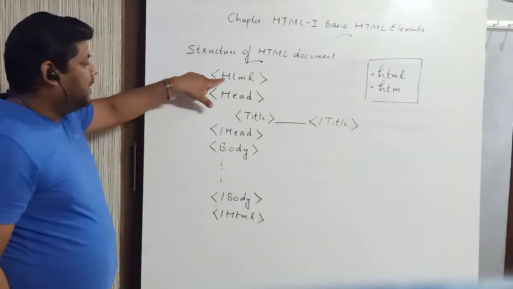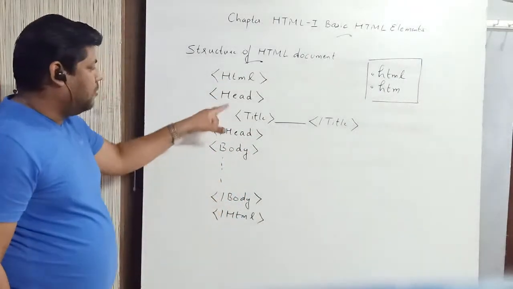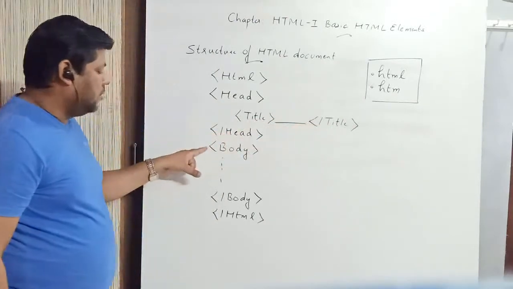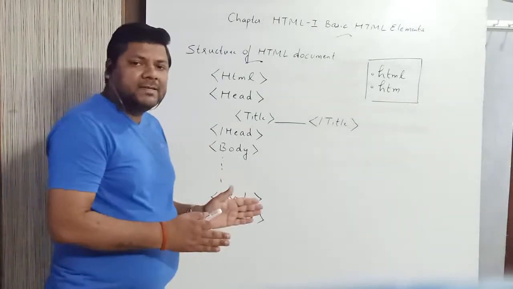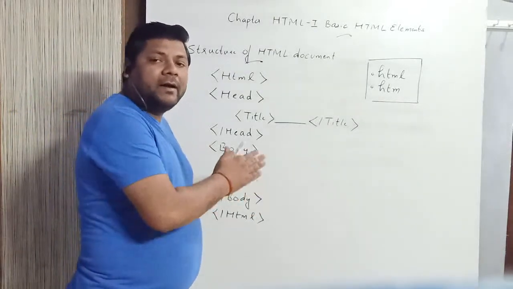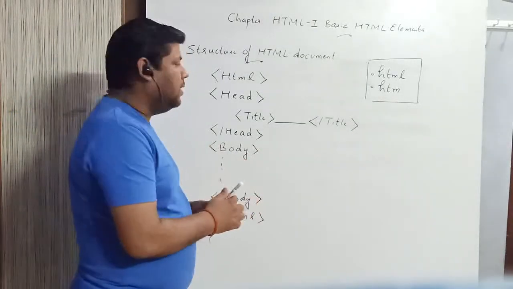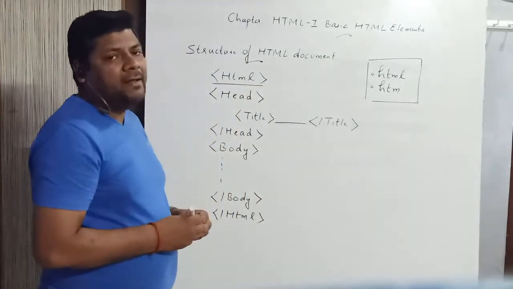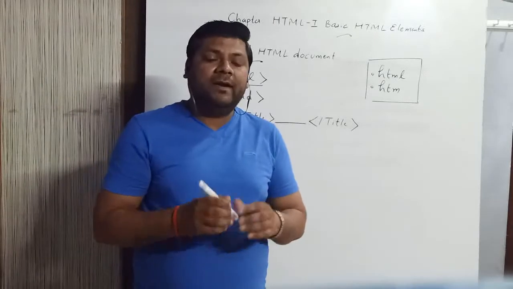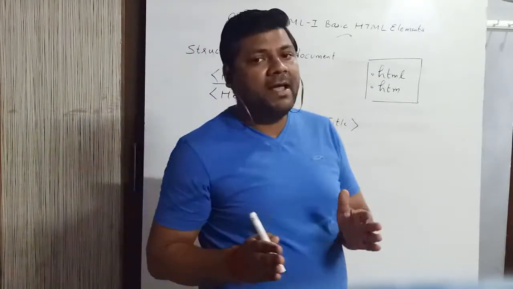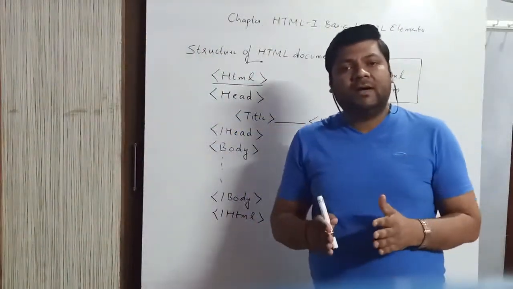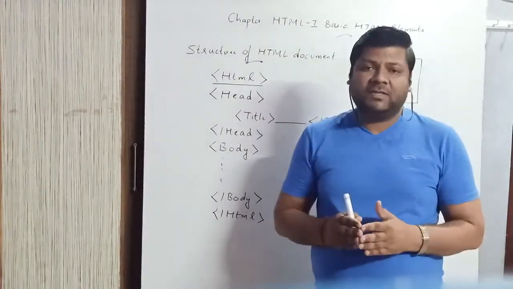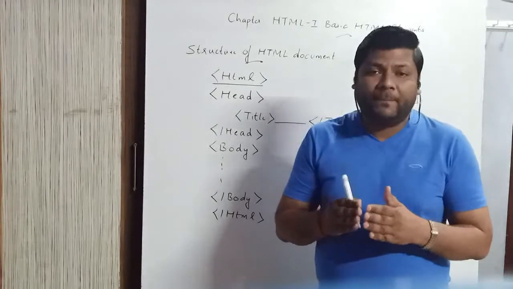See, we have opened the HTML, we have closed it. We have opened the head, we have closed it. We have opened the title, we have closed it. We have opened the body, we have closed it. So all these tags are container elements. Now, what is the use of the HTML tag? The HTML tag tells the web browser that this particular document has been coded using HTML, because there are several languages through which you can develop web pages.